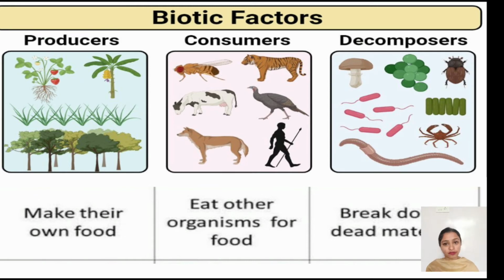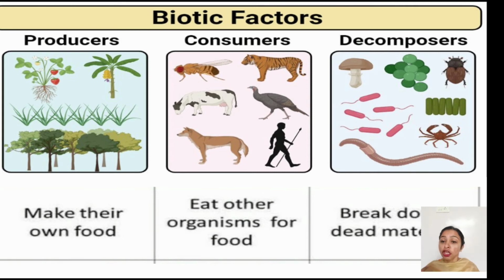Now I have discussed the three types of heterotrophs, that are your consumers. We can say your herbivores, your carnivores, your omnivores. What are herbivores? They are the animals which feed on the plant or the plant products. They are the primary consumers, because first they are consuming the plant. Your deer, cow, elephant are the examples of it.